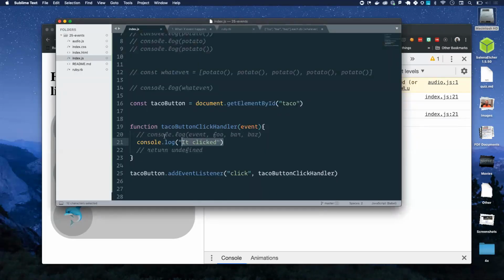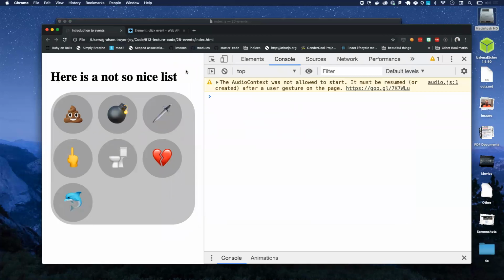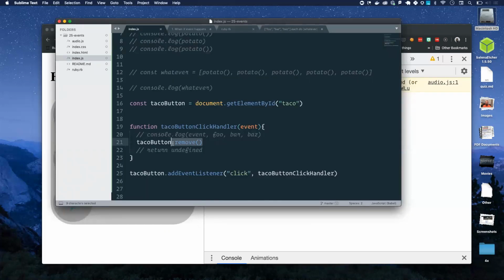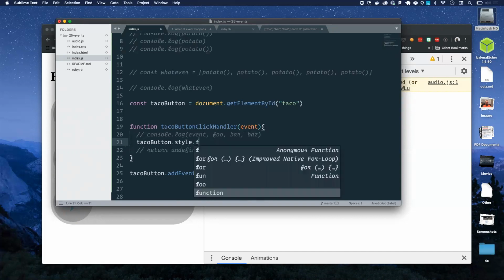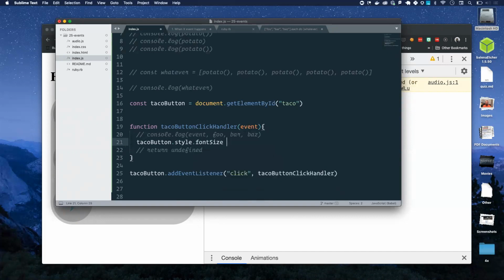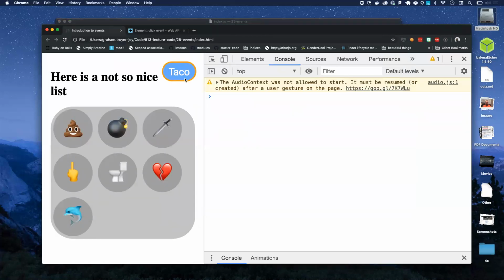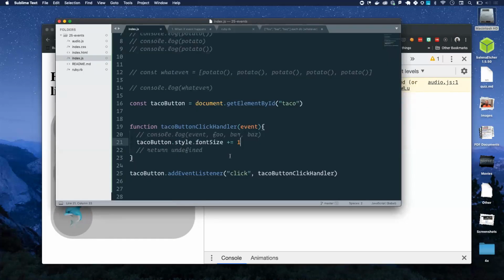But what I can do in this function is, this is a silly example, but I can click the taco button and make it go away. Or, I don't know, that may or may not work. Size.